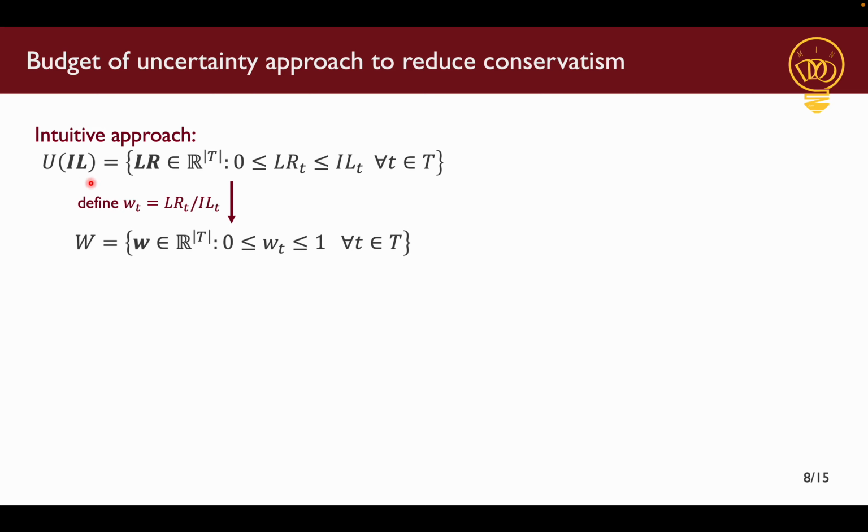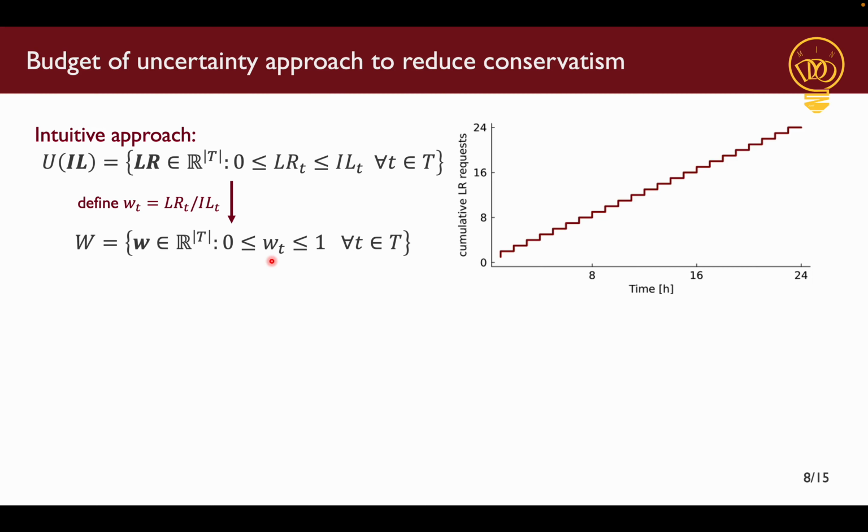But a simple workaround is to define a normalized load reduction w_t, which will remove the decision dependence from the uncertainty set. Now, for this uncertainty set, whenever w_t takes a non-zero value, a load reduction request has happened. So if we plot the cumulative load reduction requests with respect to time, the plot will look something like this in the worst case. So up to 24 load reduction requests can happen in a span of 24 hours. This, however, is very conservative because load reduction requests are only made during contingencies, and the grid operator has multiple interruptible load providers at their disposal.